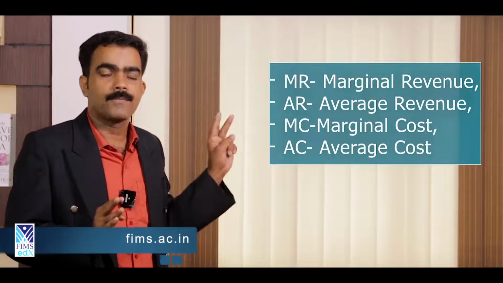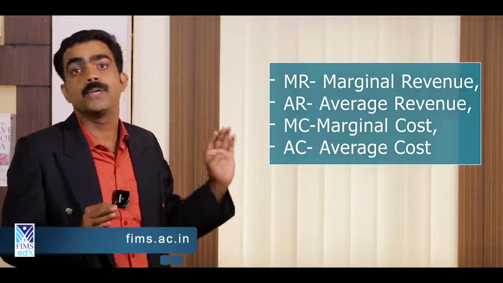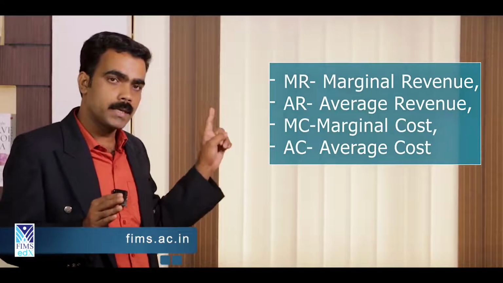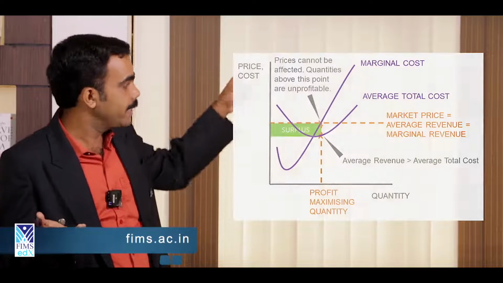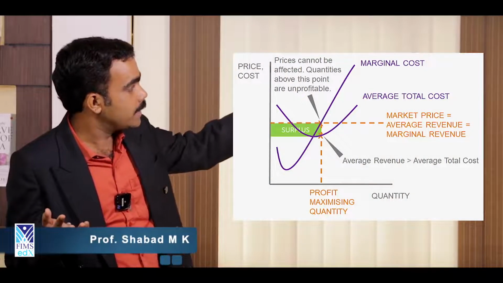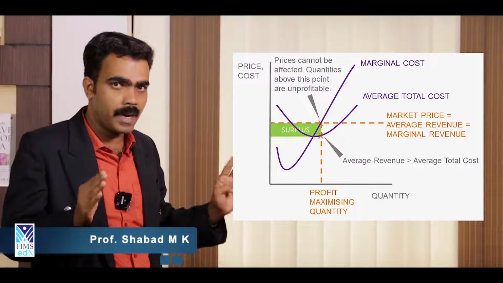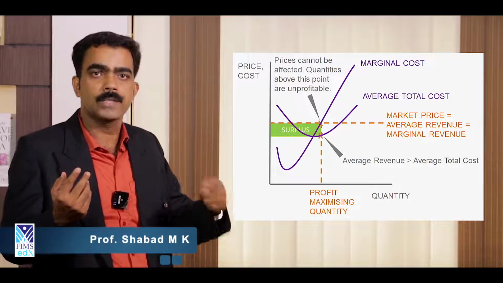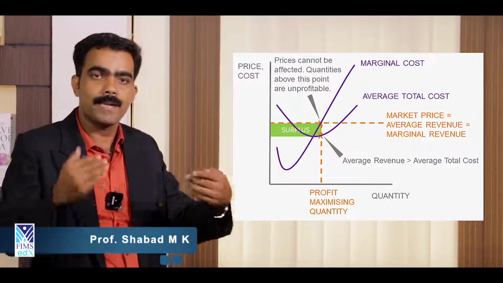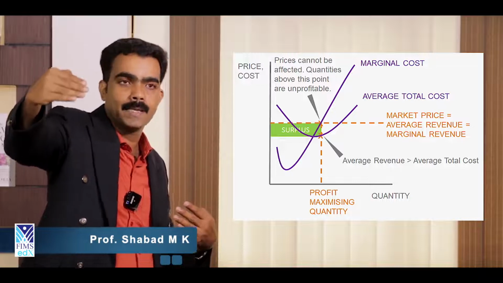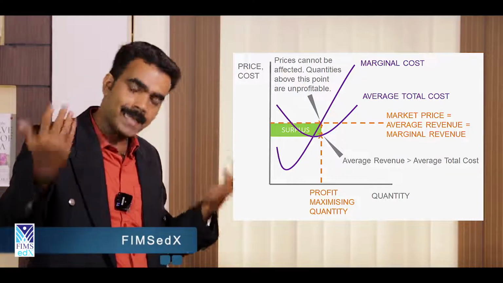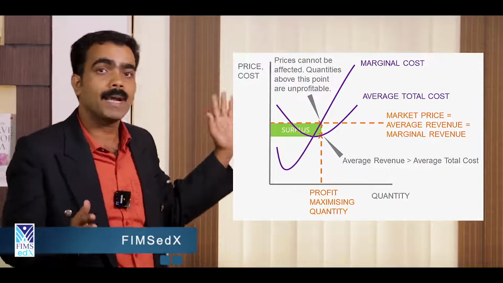Then regarding pricing policy, we have to think about four types of function: first two revenue functions and two types of cost function. The revenue functions are MR and AR. Cost functions are MC and AC. See the straight line indicating MR equal to AR, because in a perfectly competitive market, both are the same. When you sell 1 piece you get 10 rupees, selling 2 pieces you get 20 rupees, selling 3 you get 30 rupees. So what is the marginal revenue? 10, 10, 10. What is the average? 20 by 2, 30 by 3, 40 by 4, 50 by 5, which means 10 itself. So a straight line indicates MR and AR are equal.